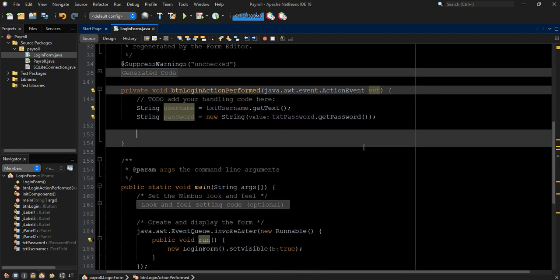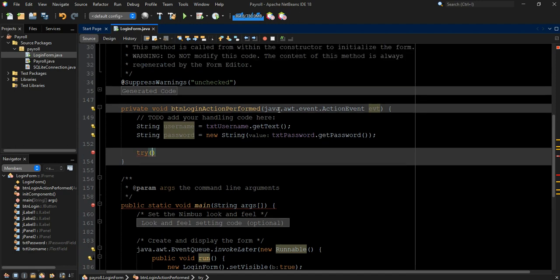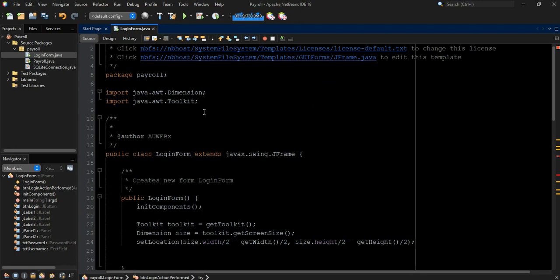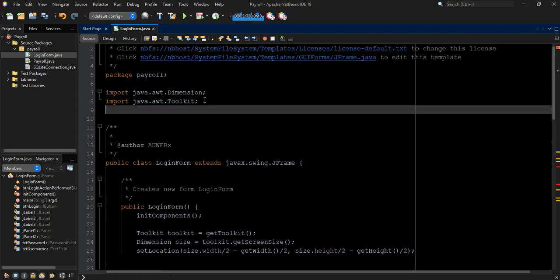Now next we are going to use try and catch to see whether we can log in. So try. Inside the try this time around, we are going to put a round bracket. We'll call a connection. So first, before we go to that, we are going to import the SQL library.